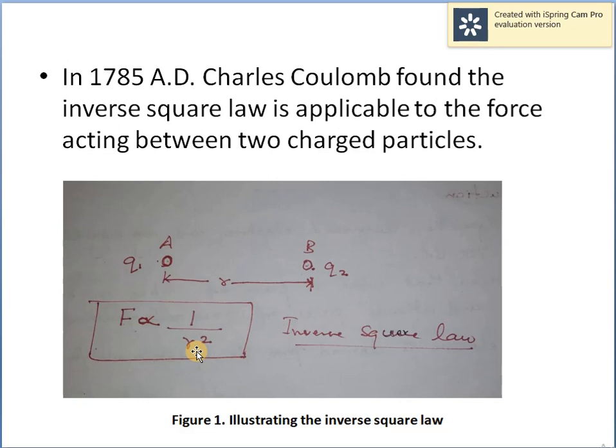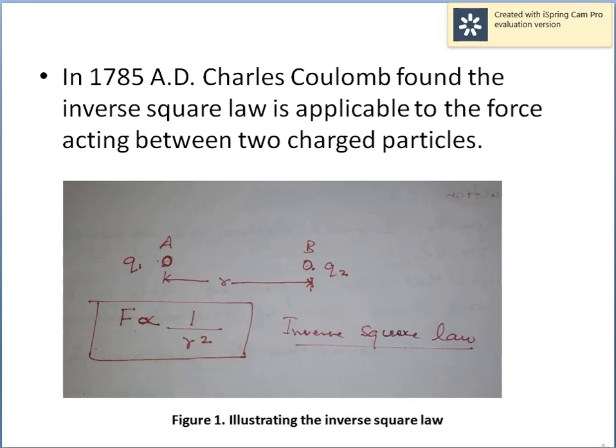I hope that all of you have learned the gravitation chapter in class 9, where the force acting between the two masses, m1 and m2, is inversely proportional to the square of the distance between them. So this is merely called the inverse square law.